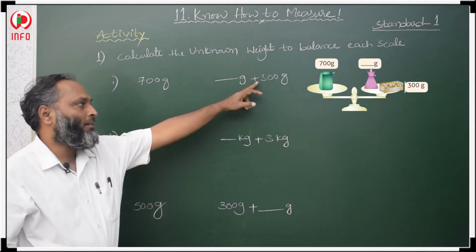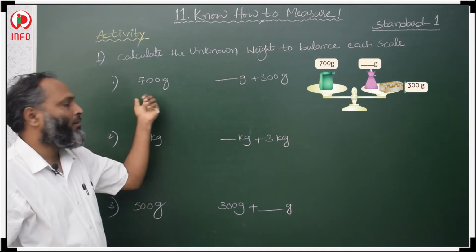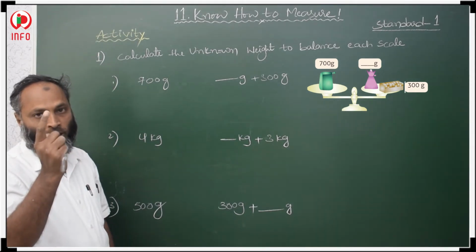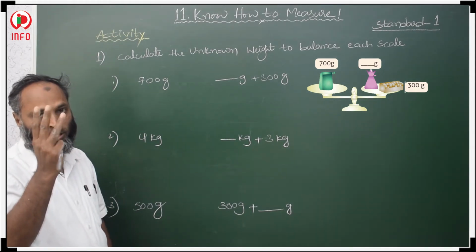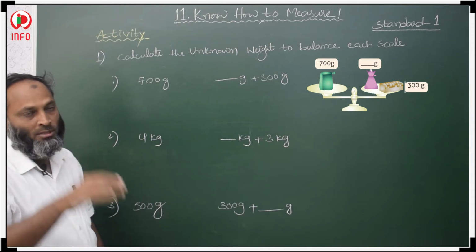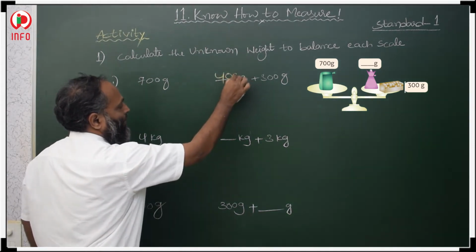Already 300 is there. So how many grams do we have to add to make 700 grams? 300 grams, 400 grams, 500 grams, 600 grams, 700 grams. We have to add 400 grams more. So that unknown weight is 400 grams.